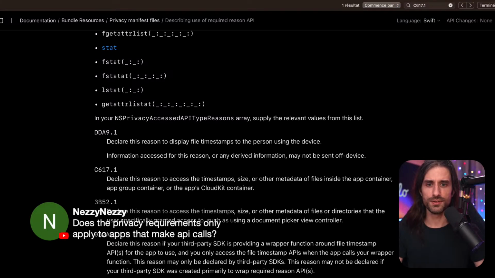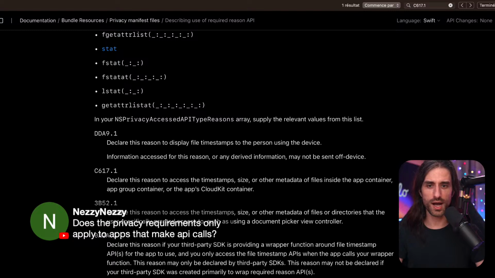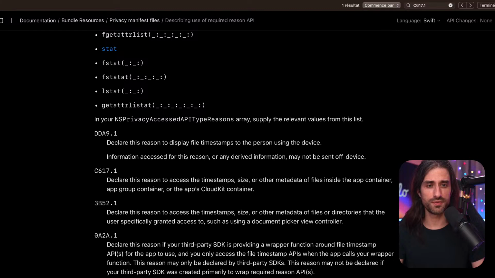Nazi, you're asking, does the privacy requirement only apply to apps that make API calls? No, the requirements apply to any apps, and then there are specific requirements for calling specific APIs, but all new apps are expected to provide this privacy manifest.